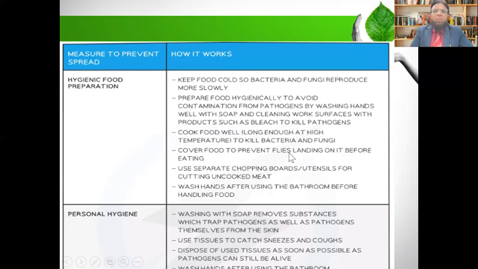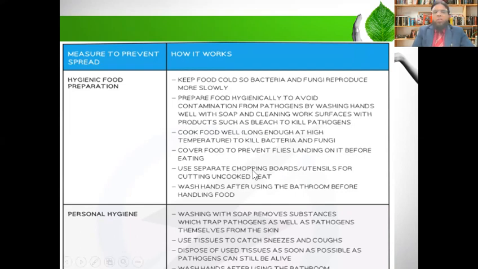If you keep the food covered, the flies cannot sit on the food, because flies sit on dirty places and pick up the germs, and when the same flies sit on our food, they transfer the germs. These flies act as a vector.